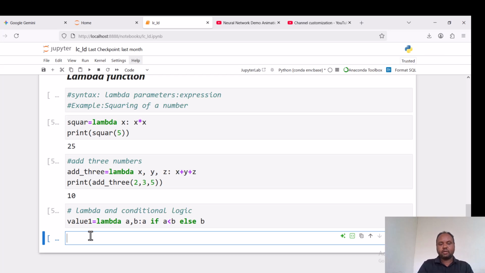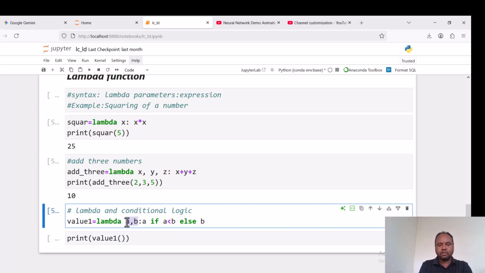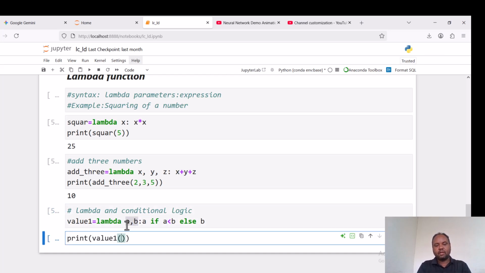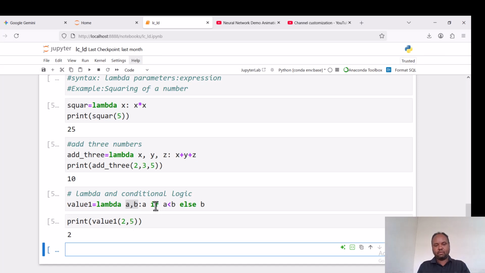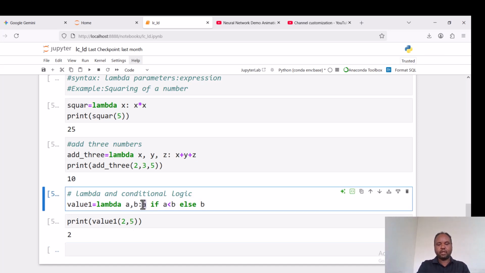I run this one, then see the explicit return value based on two given arguments. Let us see print value with parentheses. These parentheses are useful to take in these possible arguments. Now instead of a and b, explicitly we write numbers 5 and 2. Now the printed value is nothing but 2.